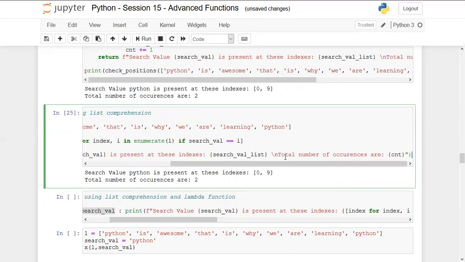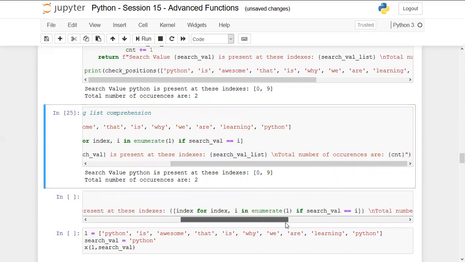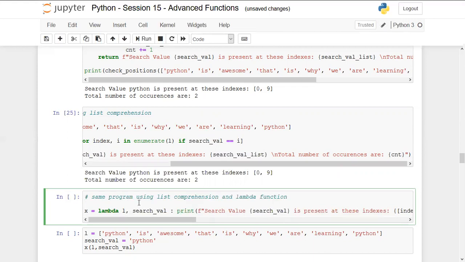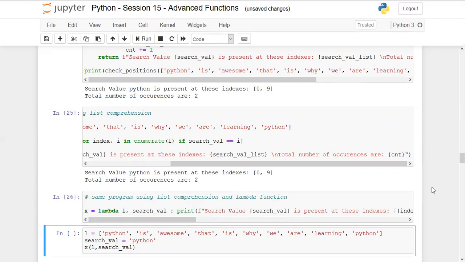for this search value list, where it stores the indexes, I'm using the complete list comprehension directly under the lambda function. And the total number of occurrences is this complete list comprehension again, and on top of it, I'm using the length function to find the number of occurrences of this list. So we will again get the same output. So this function is created.